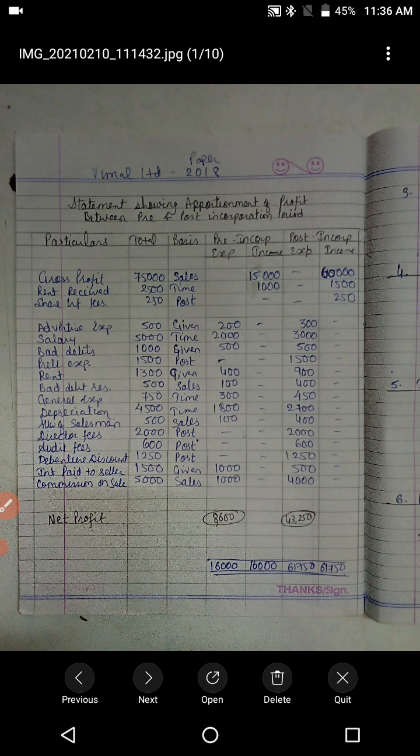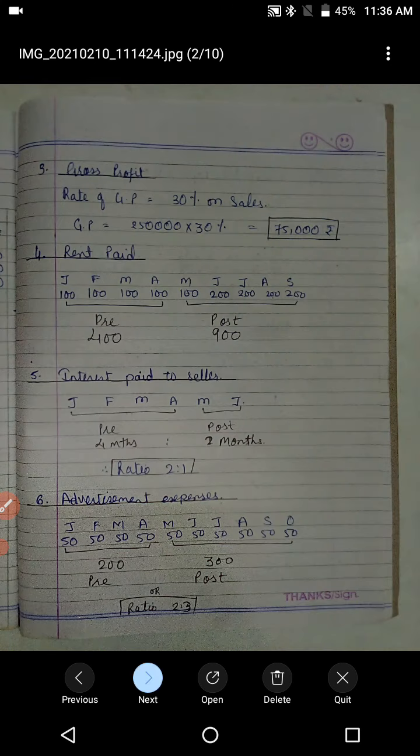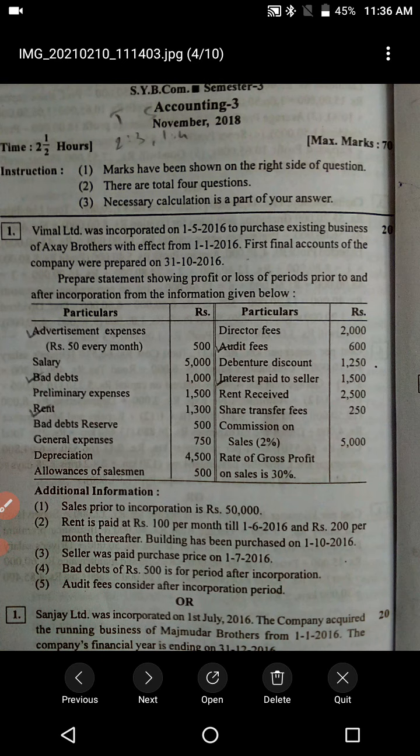Okay, so I am just repeating the screen so that it would be easier for you to understand. This is the example. You can have a screenshot, you can pause the video at any time and you can have the screenshot for your further reference, and don't forget to write this as well in your book. So this is your example.